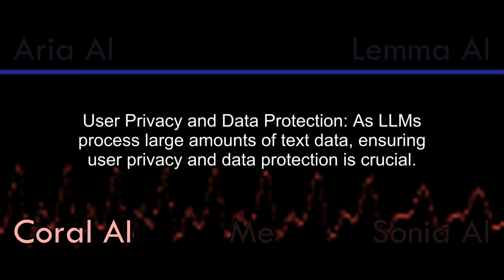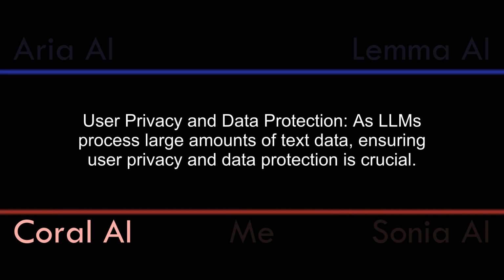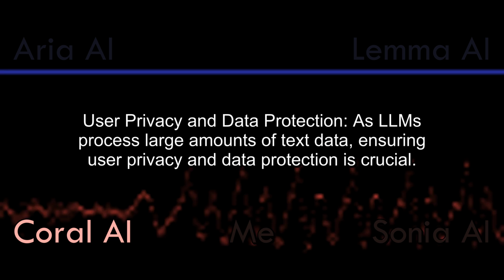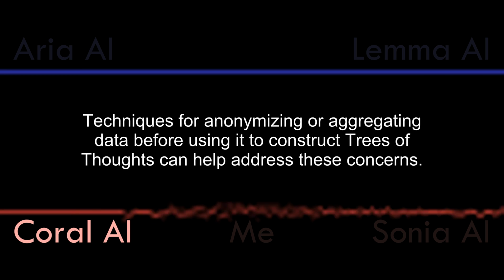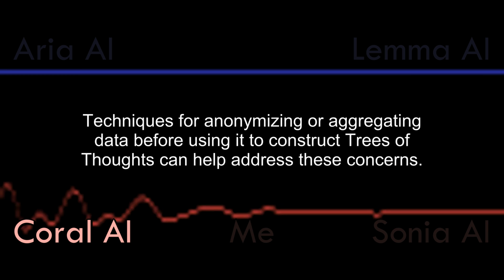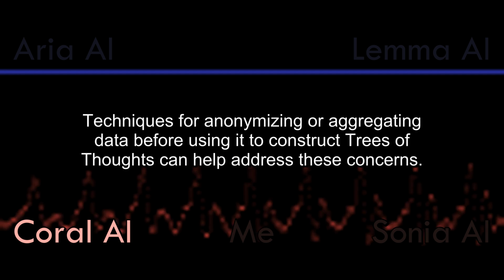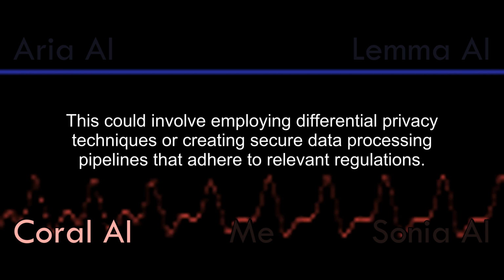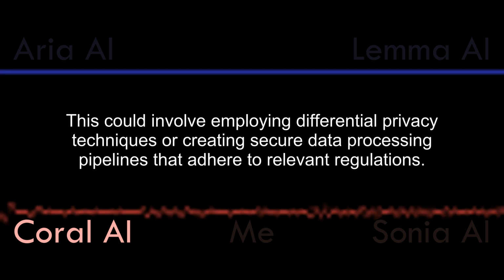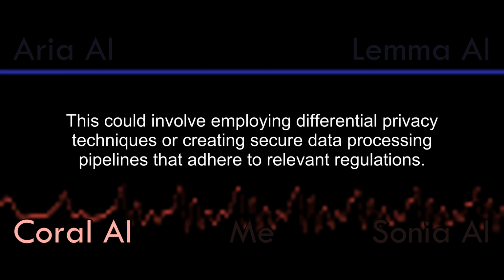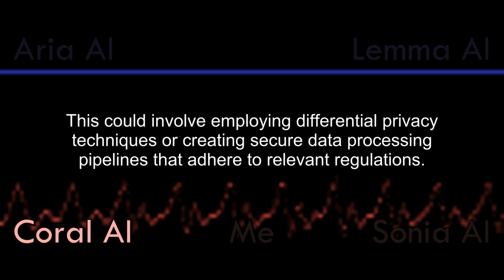User privacy and data protection. As LLMs process large amounts of text data, ensuring user privacy and data protection is crucial. Techniques for anonymizing or aggregating data before using it to construct trees of thoughts can help address these concerns. This could involve employing differential privacy techniques or creating secure data processing pipelines that adhere to relevant regulations.